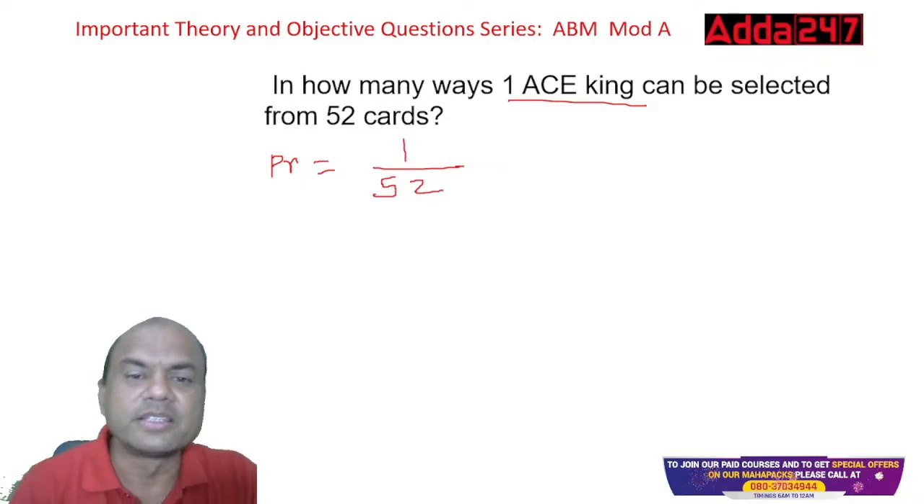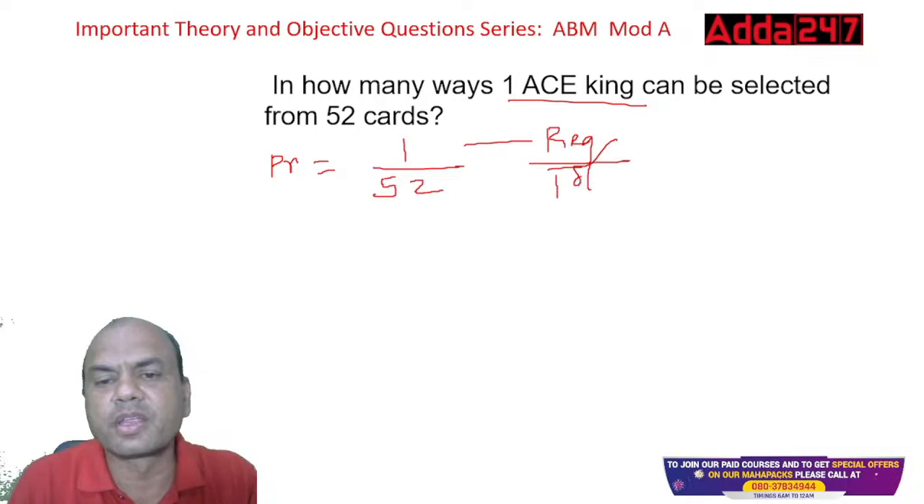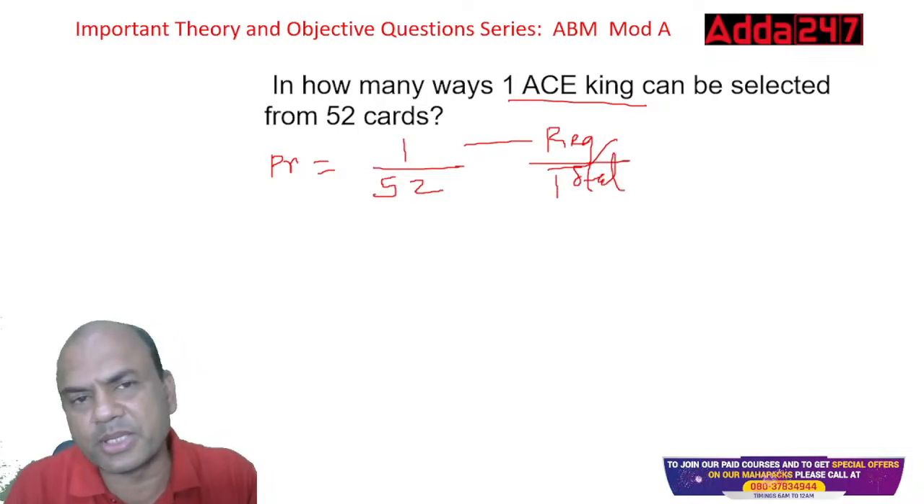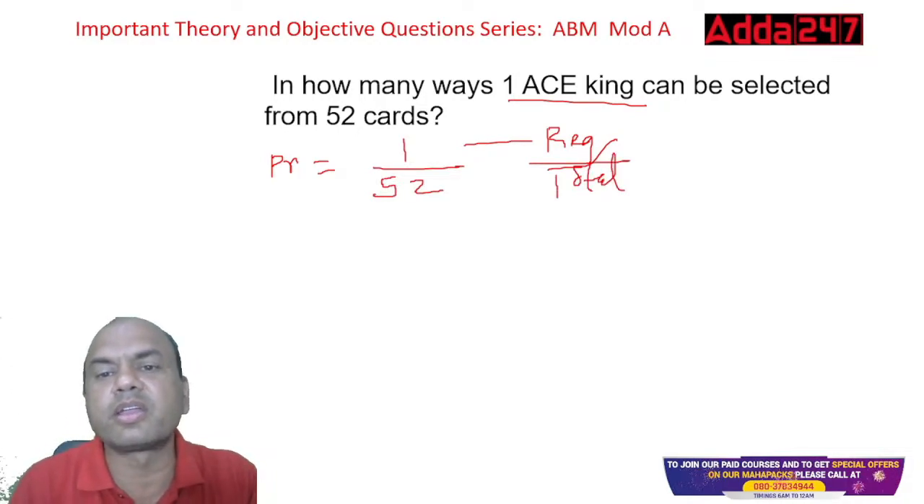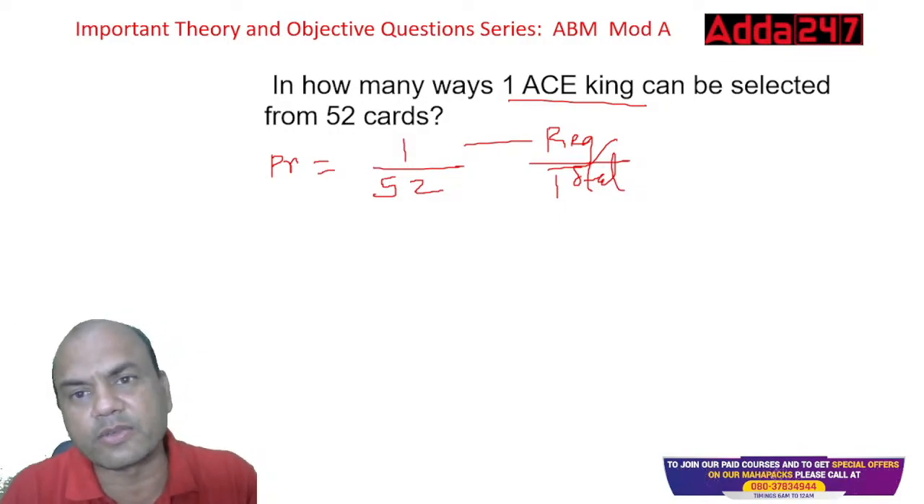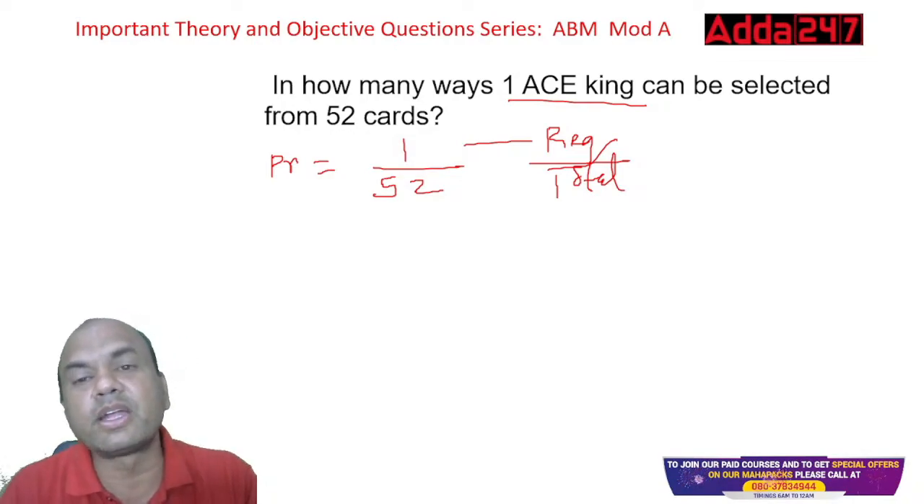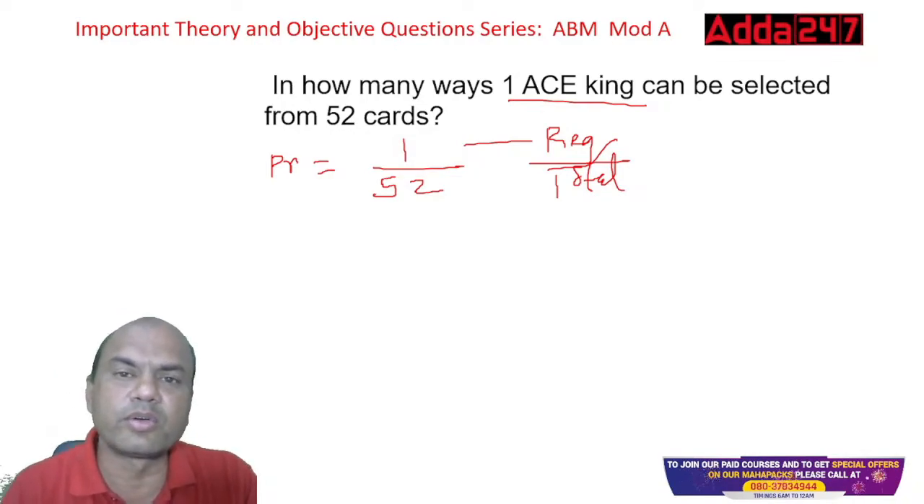Simple, isn't it? Always remember, the formula is simple: required upon total. Total is always the same in cards. Required depends on what is asked. If they ask you one king, 4 kings are available. One ace king, there is only one available. If they ask you one diamond king, again only one king, right?